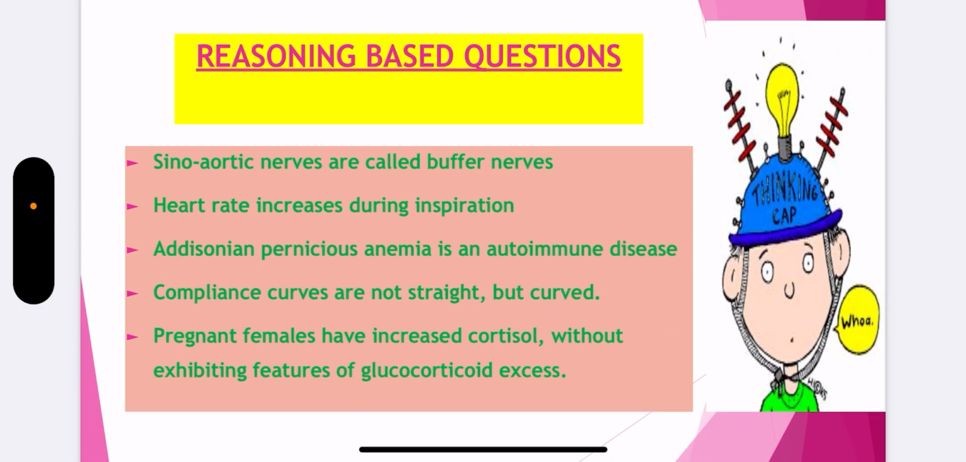Sinoaortic nerves are called as buffer nerves. Heart rate increases during inspiration. Addisonian pernicious anemia, it is an autoimmune disease. Compliance curves are not straight but curved. Pregnant females have high cortisol without exhibiting features of glucocorticoid excess. Why does that happen?